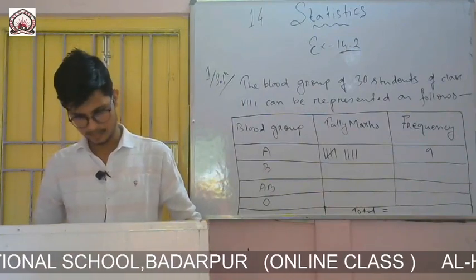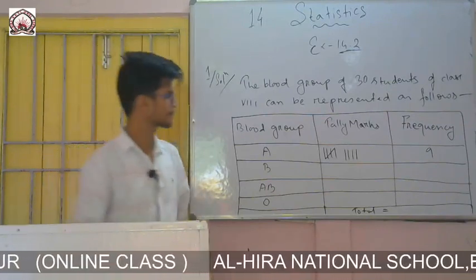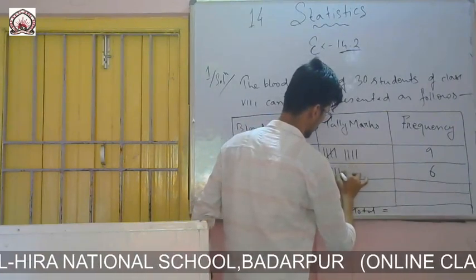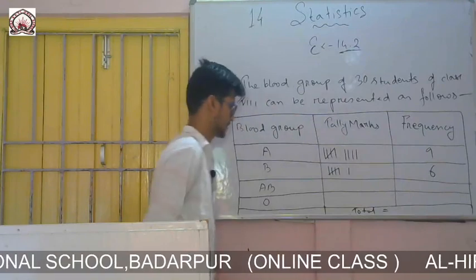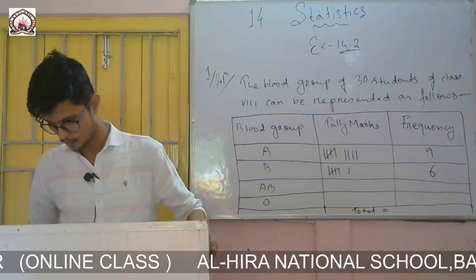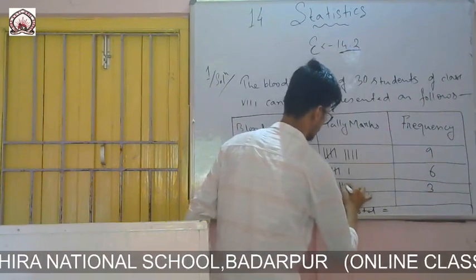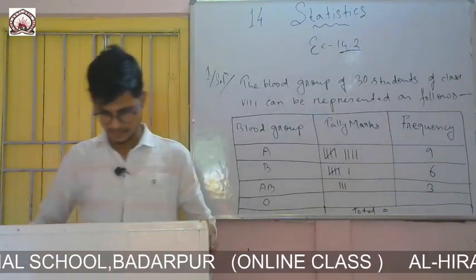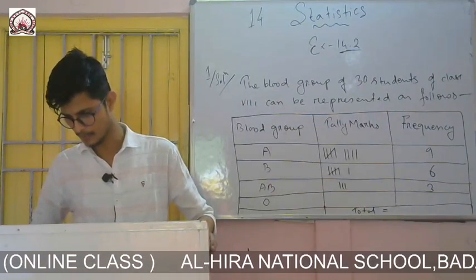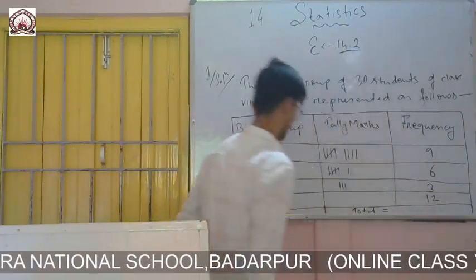Then B. You count how many? 1, 2, 3, 4, 5, 6. So 6 students got blood group B. So now I'll give 1, 2, 3, 4, 5 and 1, 6. Then AB: 1, 2, 3. So 3 students got blood group AB. And at last it is O: 1, 2, 3, 4, 5, 6, 7, 8, 9, 10, 11, 12. 12 students got blood group O.